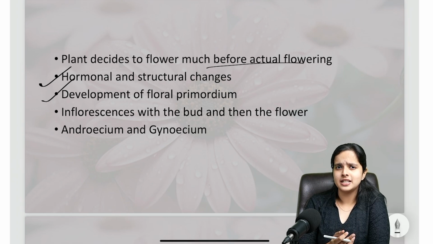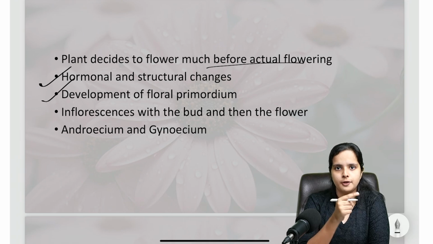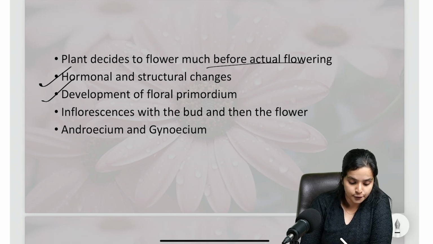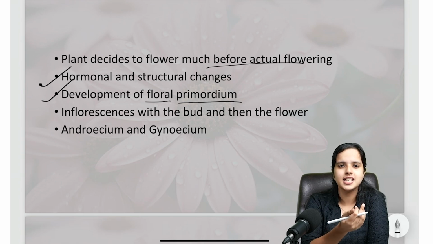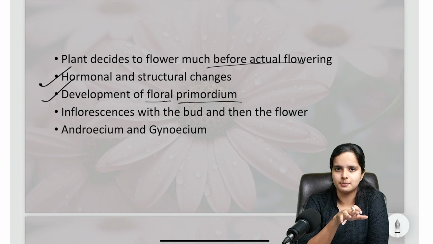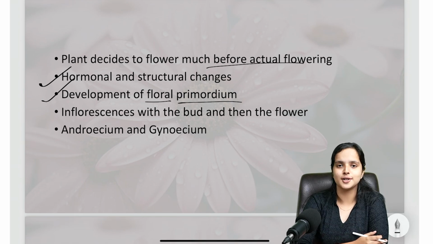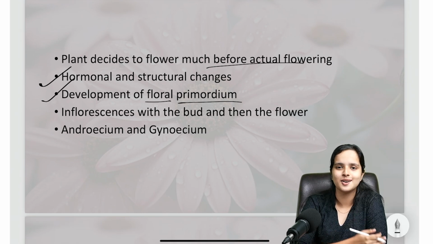What do I mean by developmental changes? You've seen a bud, right? A flower is formed from a bud, that's something everybody knows. But even before the formation of a bud, you'll be able to see a floral primordium. What is it? Primordium typically is something that we see everywhere in the beginning stage. The term primordium usually depicts the beginning of something. So here it is floral primordium, which means before flowering, before even the bud is formed, you'll be able to see the development of a floral primordium. And then this floral primordium later develops into a bud and then into a whole new flower.